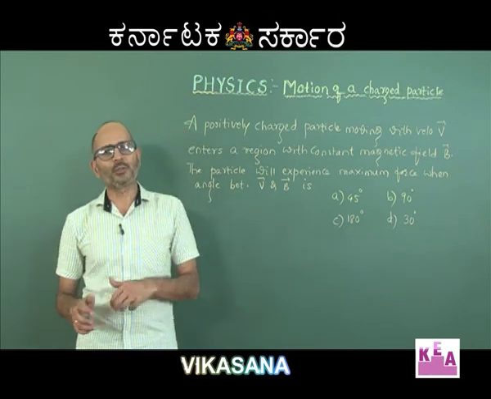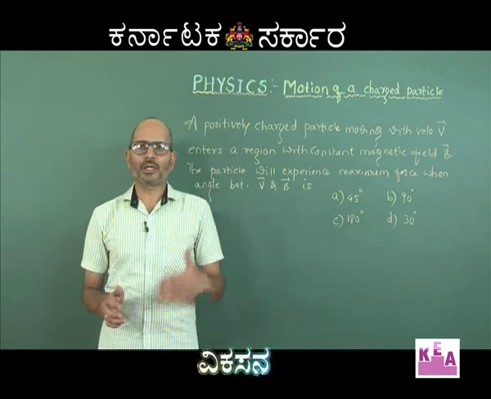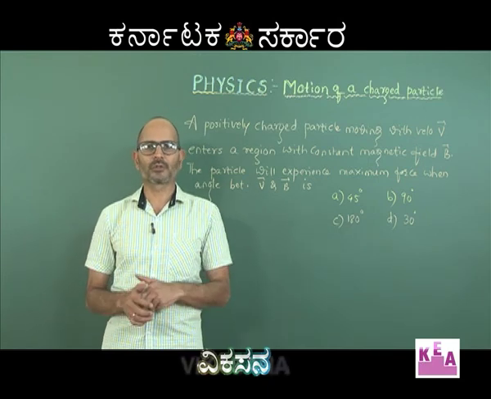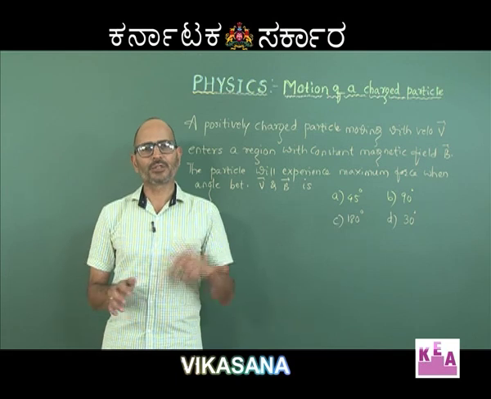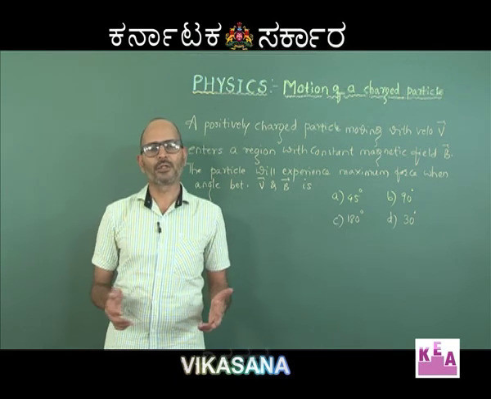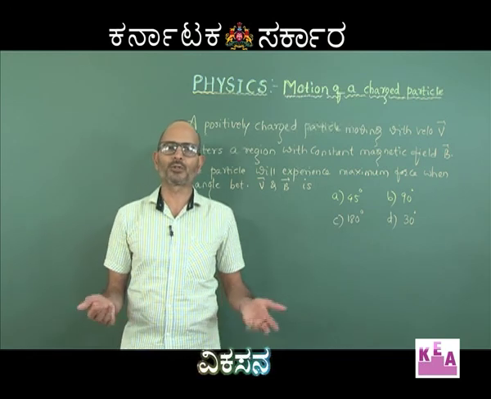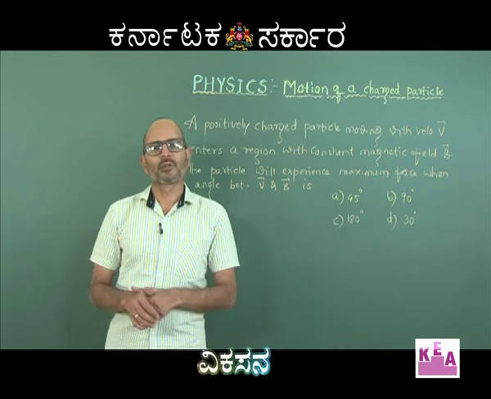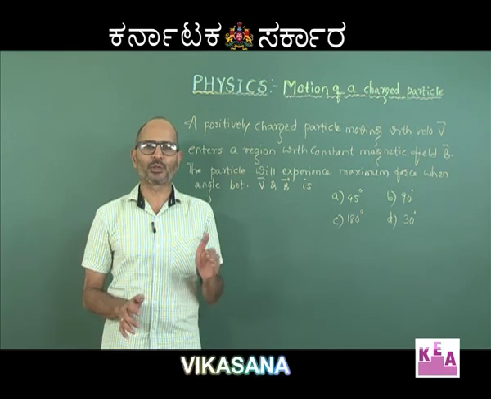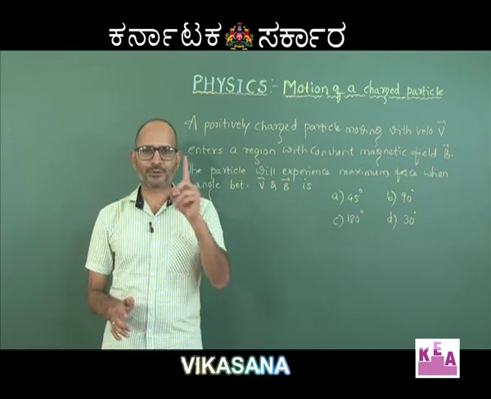But let me first tell you that the charged particle would experience the force only when it has got the velocity. This is the first requirement, because in an electric field the charged particle would have experienced the force even when it had no velocity or was at rest, right. But in a magnetic field it will experience the force only when it has got the velocity. That is the first requirement.